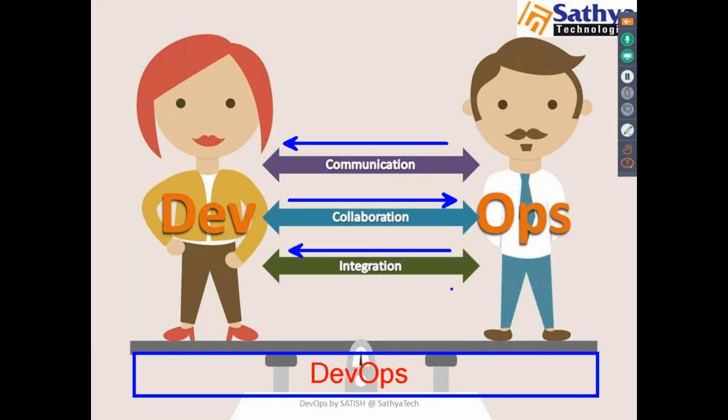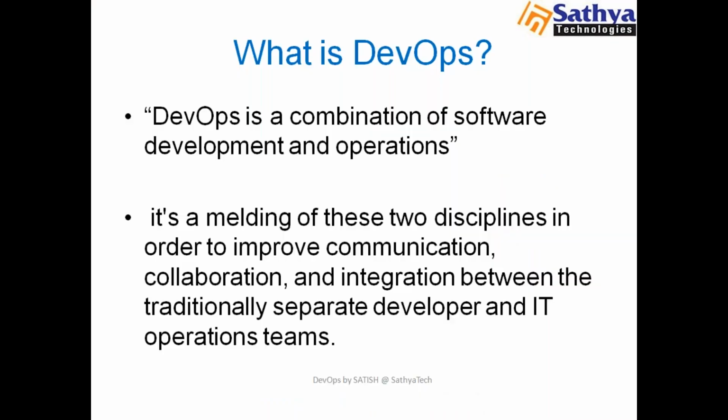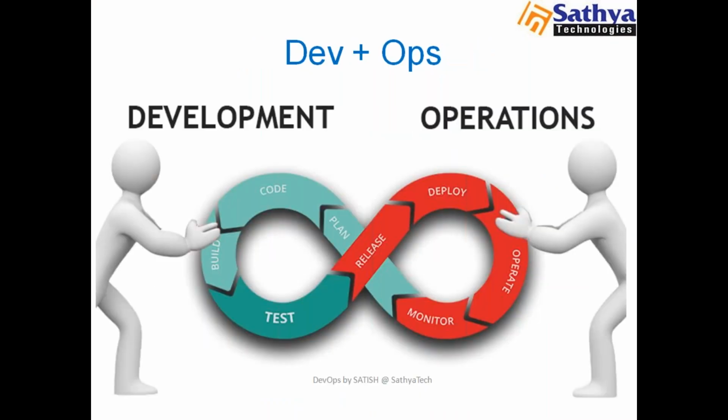If there is proper communication and integration, these two teams will work together, and the client and this company will get early products, and we can improve productivity. So DevOps will do this job. These two teams, dev and ops, should work on the same platform and the same work culture. So we can also define it like this: DevOps is a new platform or a new work culture. It's clear for you. So we'll start our process with the waterfall model. We first saw waterfall, next agile, and then we move to DevOps.